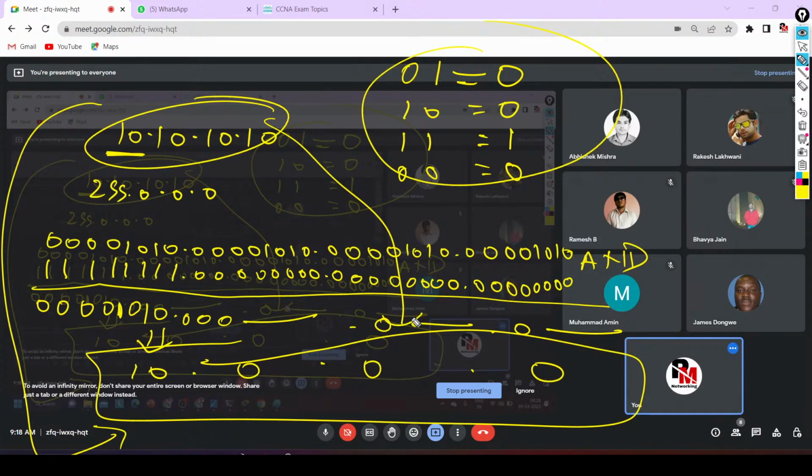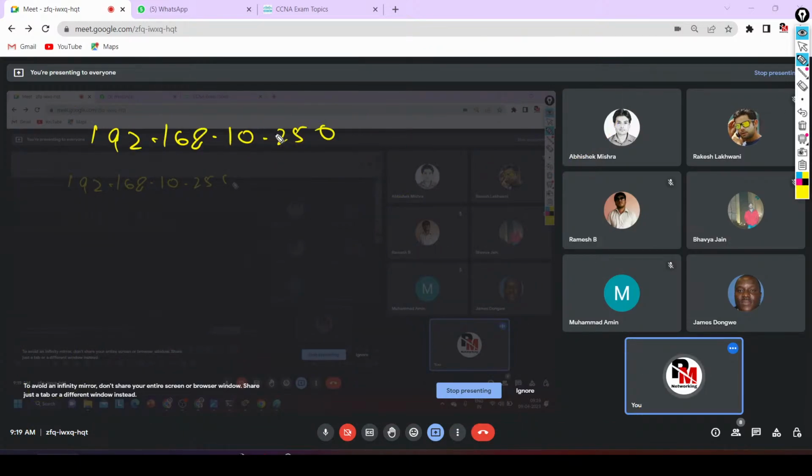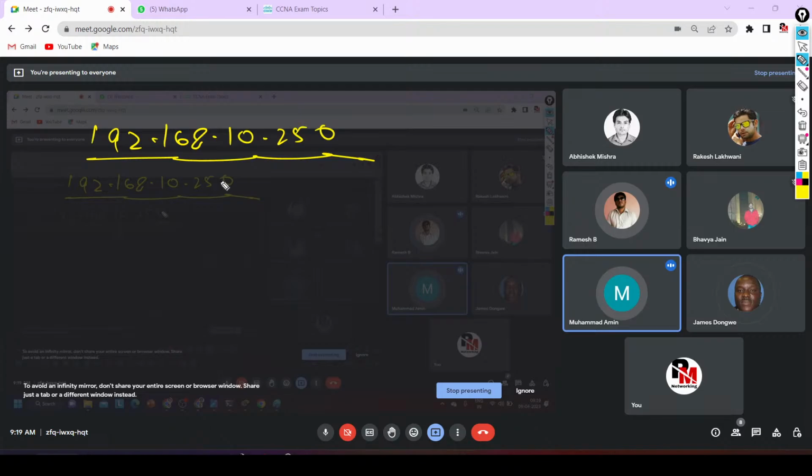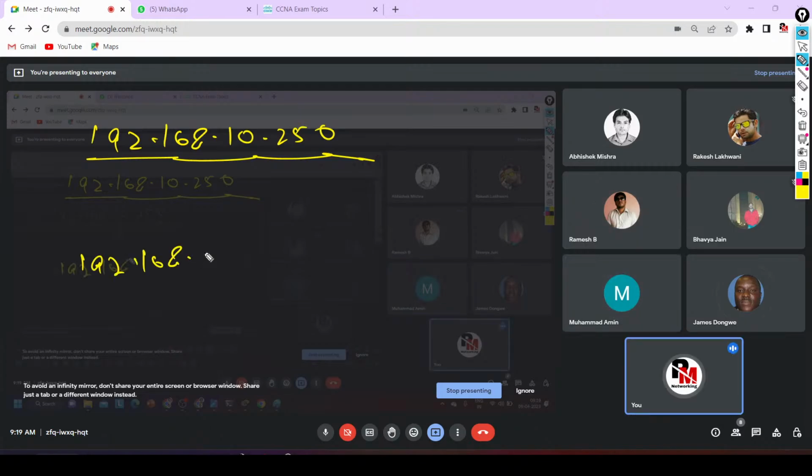Now guys, you tell me, 192.168.10.250. This is a valid IP address. What is the network ID of this IP address? Is it 192.168.0.0? It's absolutely wrong. The right answer is 192.168.10.0.